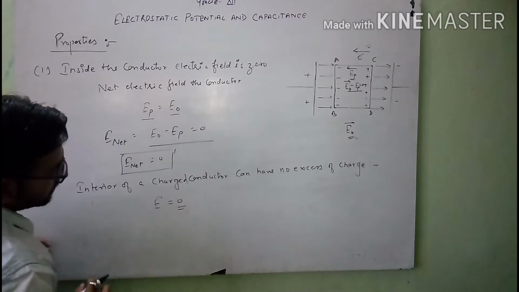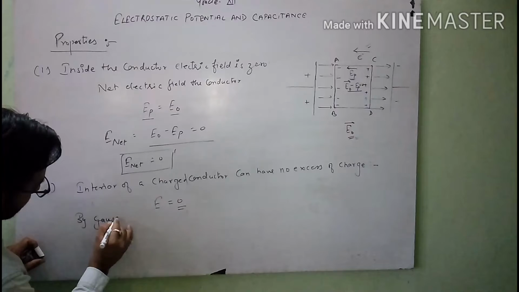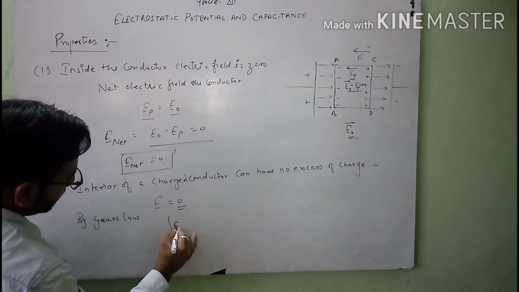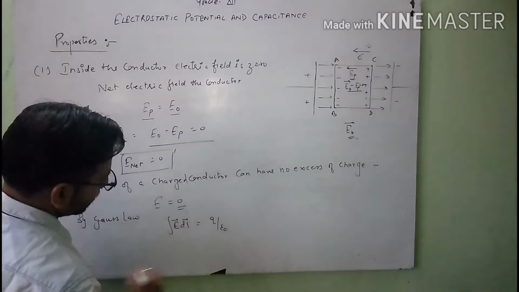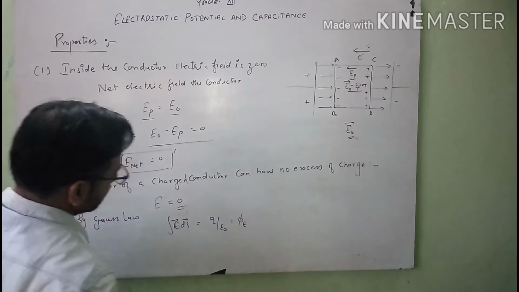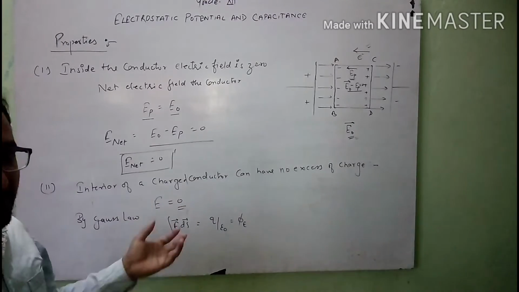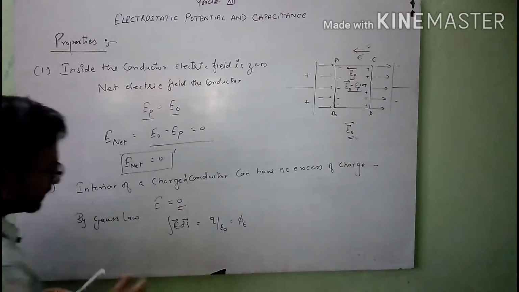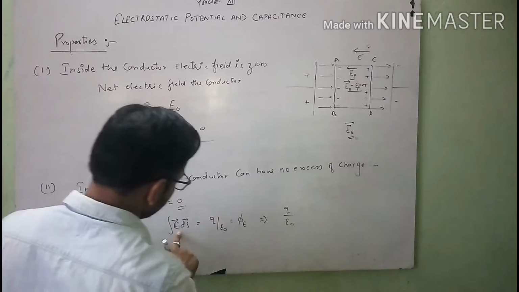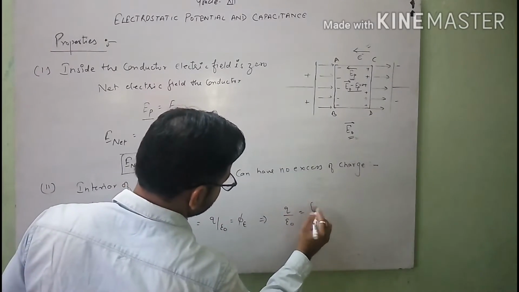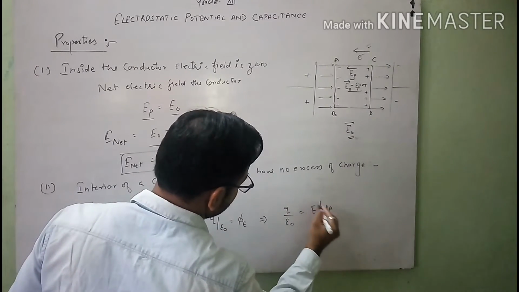So when the electric field inside the conductor is zero, at that time we can use Gauss law: the integral of E dot dS equals Q by epsilon naught, or phi E for a given volume enclosed by a surface S. We can say that the integral of E dA equals 0.